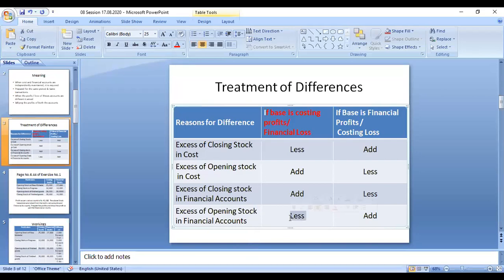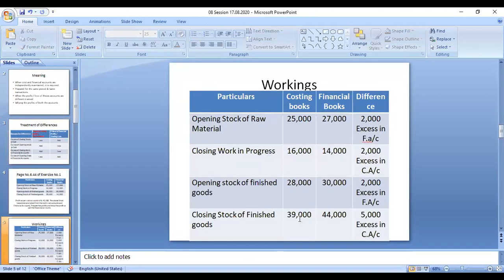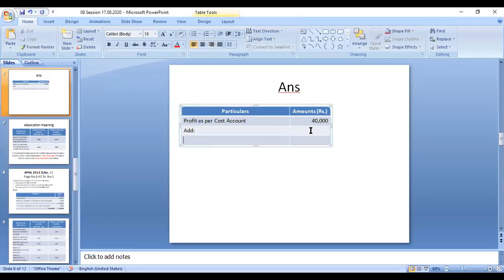So from the first case we understand that 2,000 should be less: excess of opening stock in financial account.